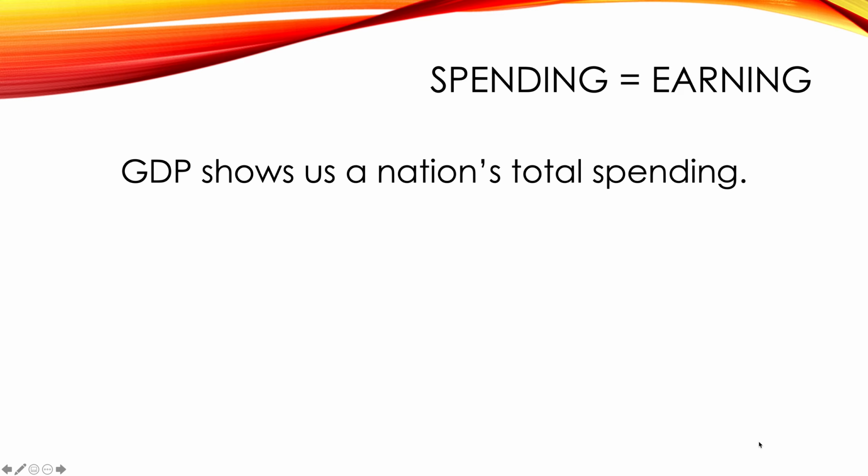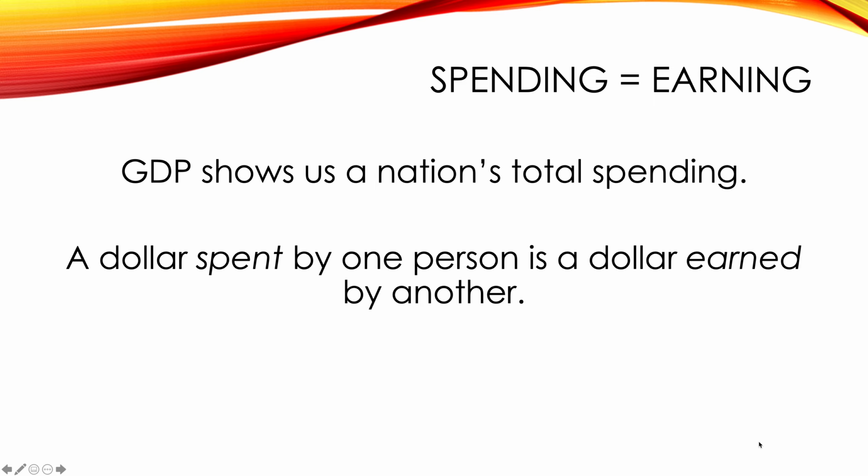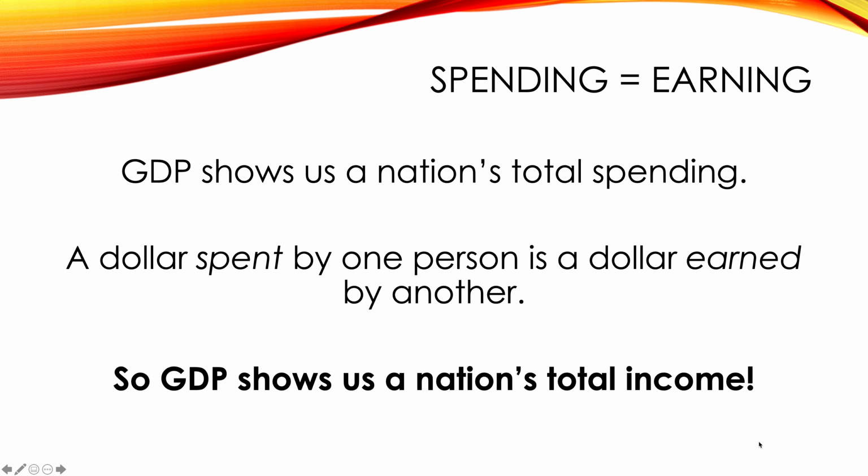So it shows us how much money is being spent in a nation at a given time. But here's the thing. A dollar spent by one person is a dollar earned by another person, right? Because there's always a buyer and a seller. So, in the same way that GDP shows us a nation's total spending, GDP also shows us a nation's total earning. In other words, it shows us a nation's total income. For the very simple reason, again, that spending is equal to earning. Because a dollar spent by one person is a dollar earned by another, right? So keep that logic in your mind. GDP tells us a nation's income, how much money a country makes.